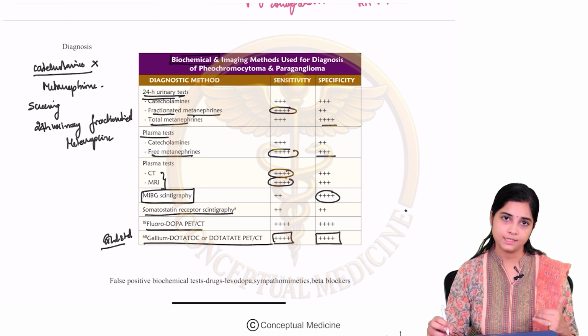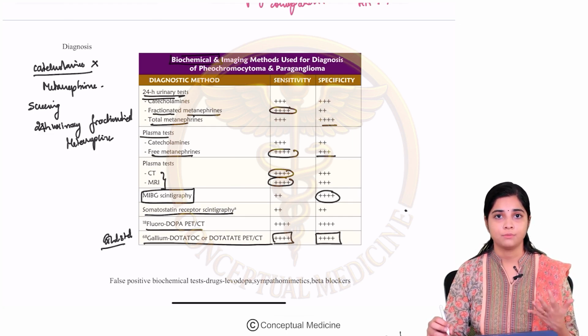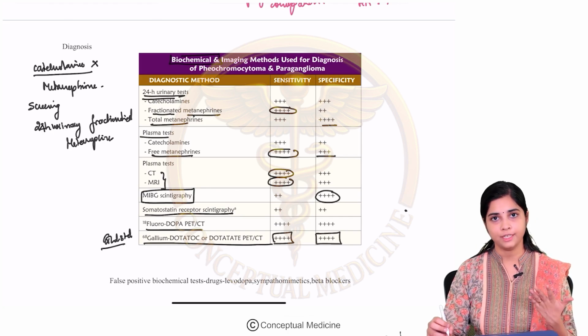So the best screening test will be the 24-hour urinary free metanephrines, and the best or the gold standard test will be your gallium dotatate PET-CT.